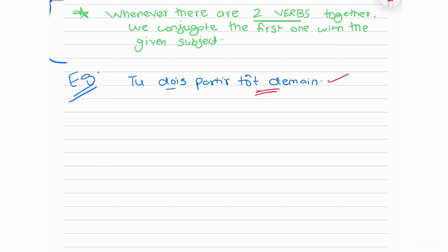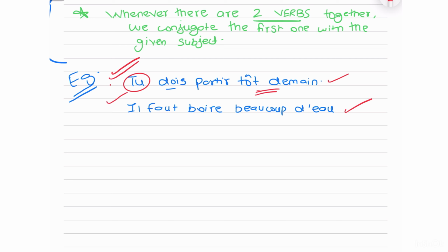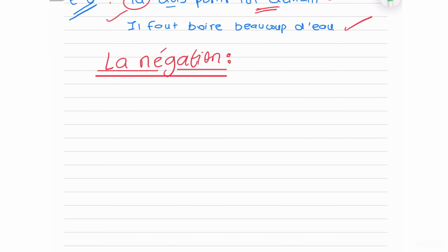Then if I want to make an impersonal sentence, for example, it is necessary to drink a lot of water. So for it is necessary, it is il faut. To drink is boire beaucoup d'eau. Now what is this? It is a general obligation. Here I'm not talking about anyone in particular. I just said it is necessary to drink water. But in the first example, I specifically mentioned you. I'm telling you that for you, it is necessary to leave early. So the first one is more personal, directed towards a particular person, and the second one is more of a general statement.